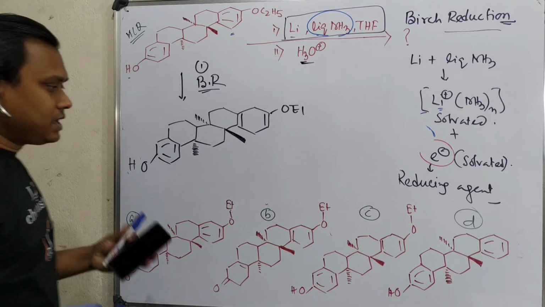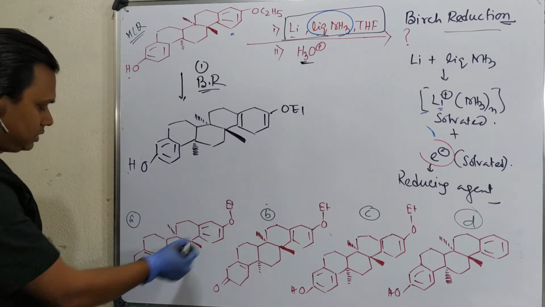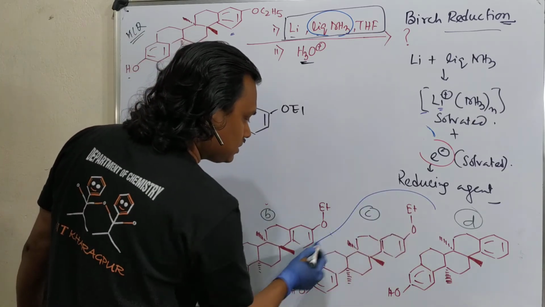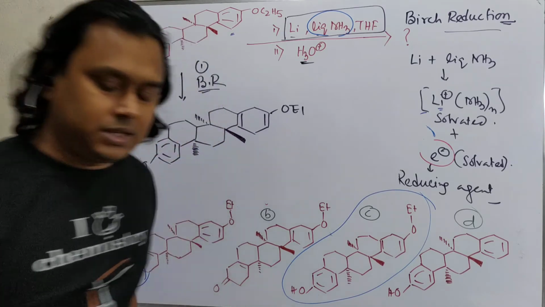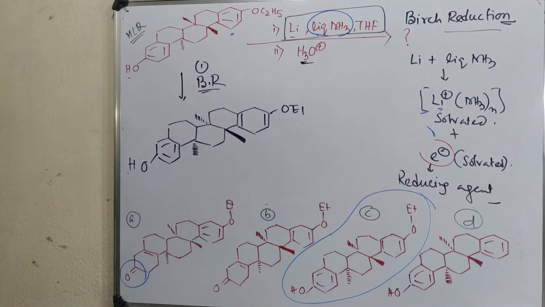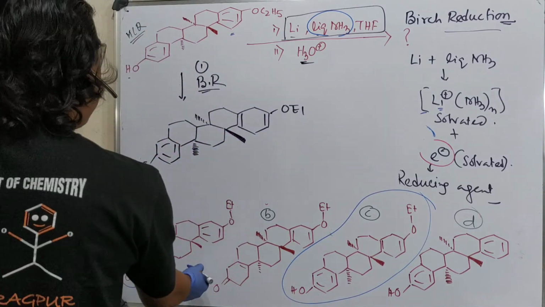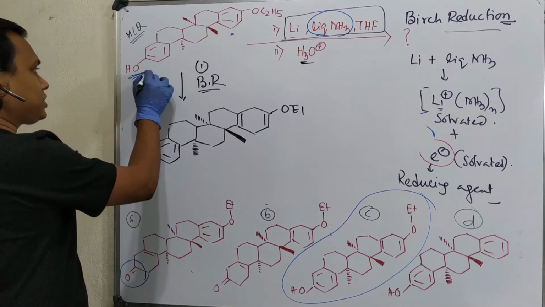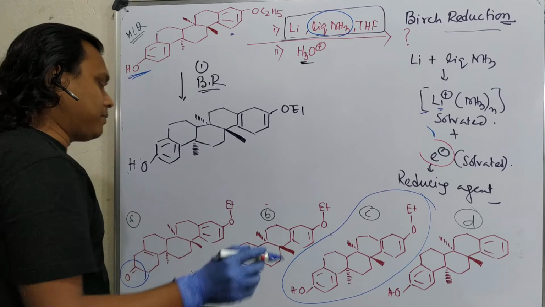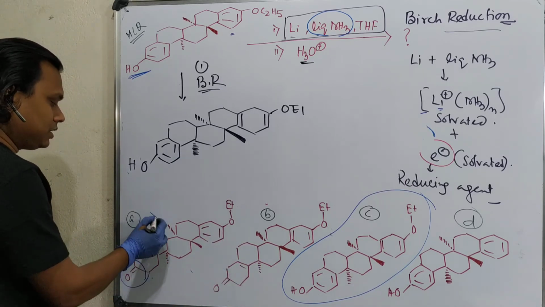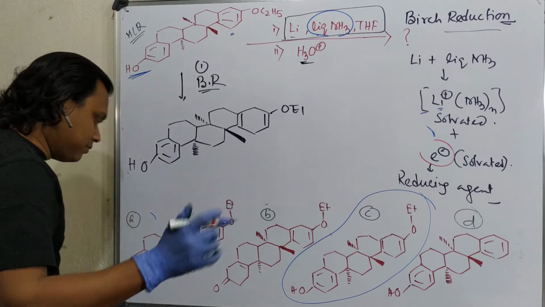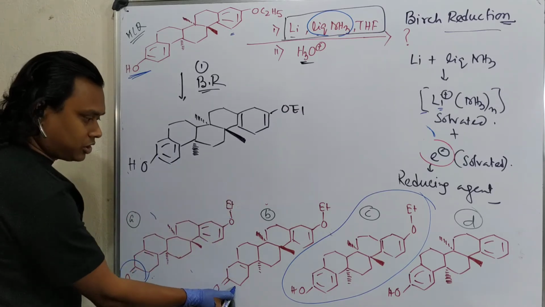In this case, only this is carbonyl, not possible, not this. And now the question is, why not these other options? See, first of all, in this reduction, if Birch reduction happens, only this is possible, carbonyl. So if this question appears in your exam, okay, I'll come. So not possible, this is not possible, gone.